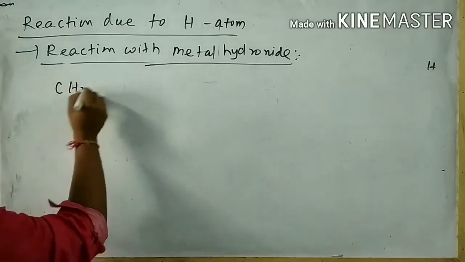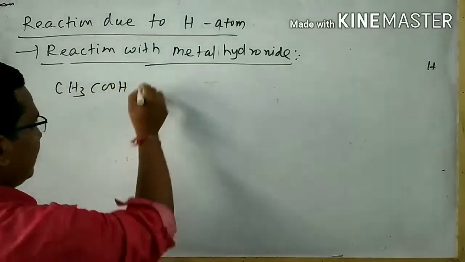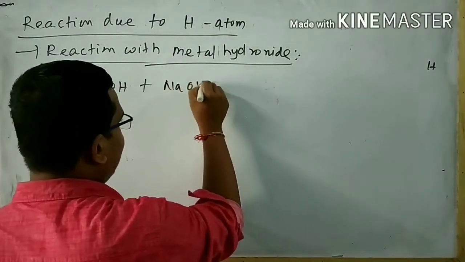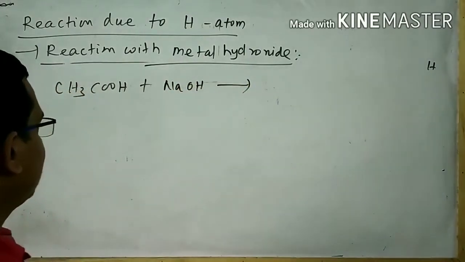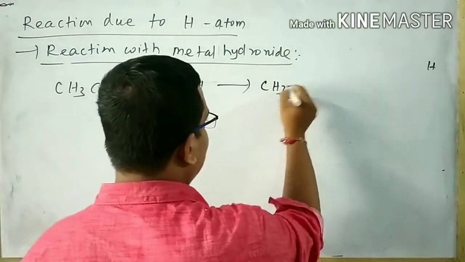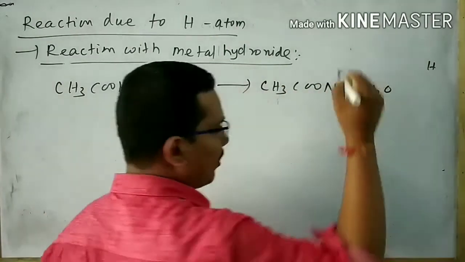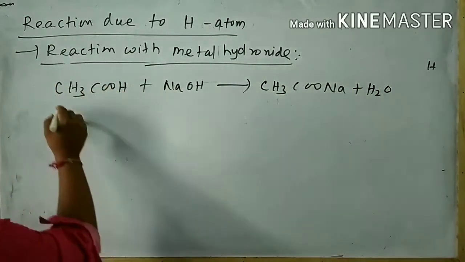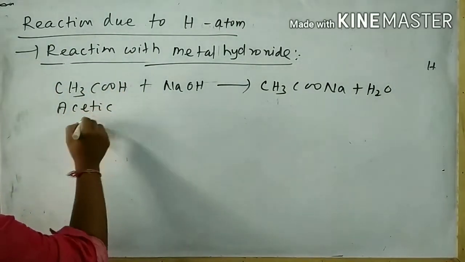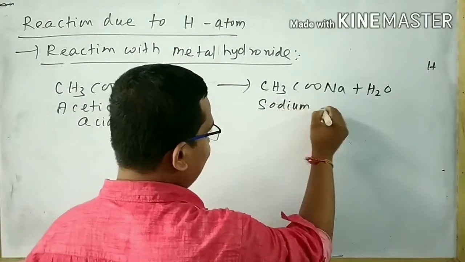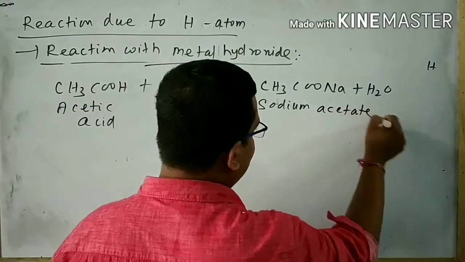Suppose I take a carboxylic acid, that is acetic acid, and it is subjected to reaction with sodium hydroxide. Then what happens? Sodium acetate is formed with the byproduct water. This is acetic acid, and this is sodium acetate. It is one type of neutralization reaction.